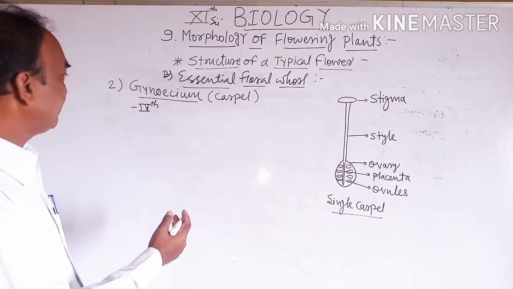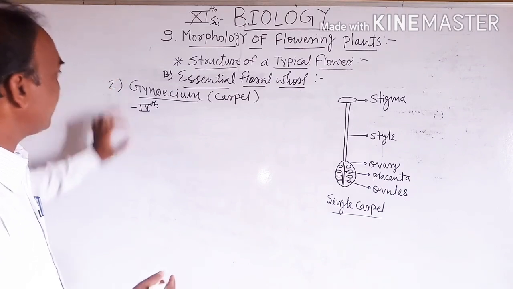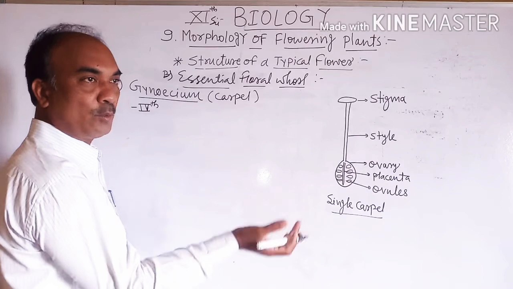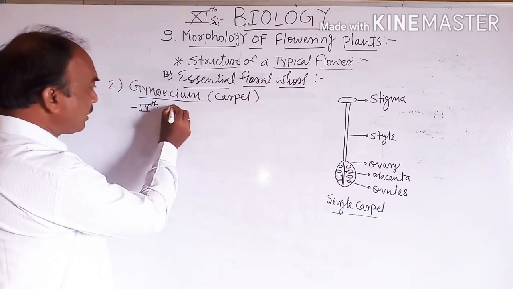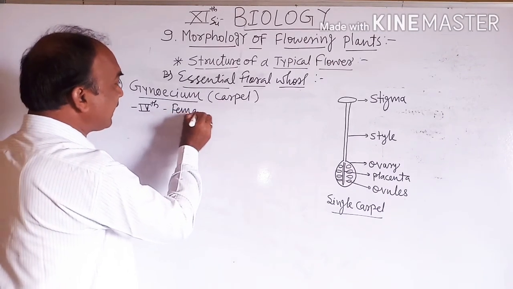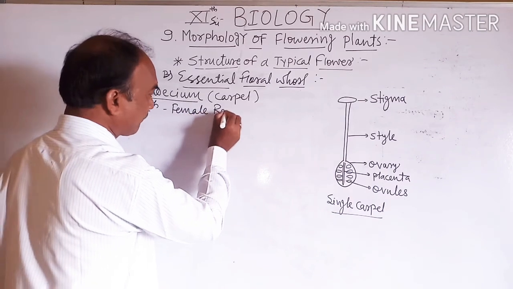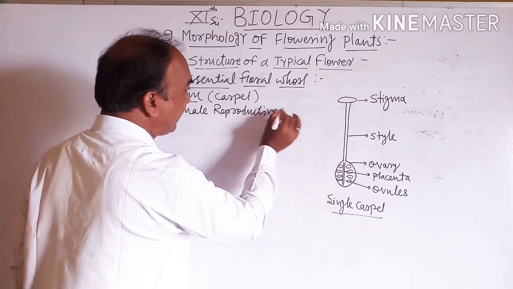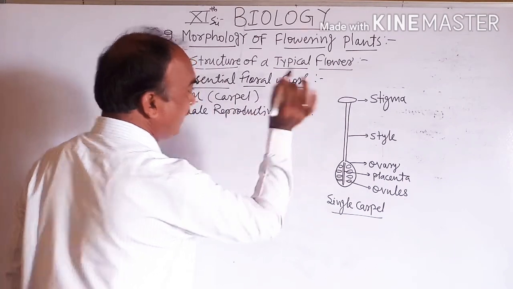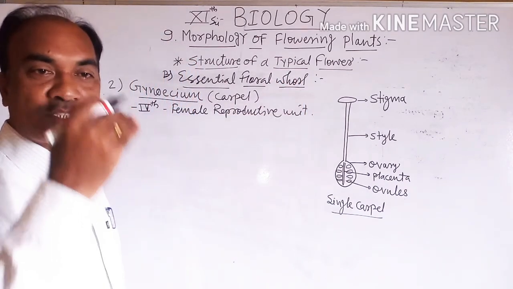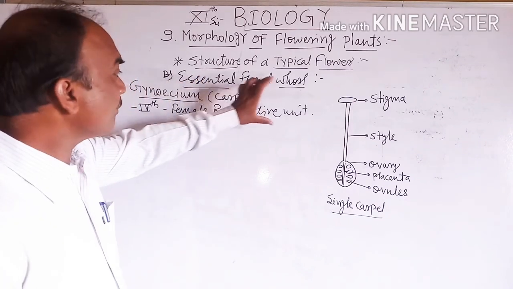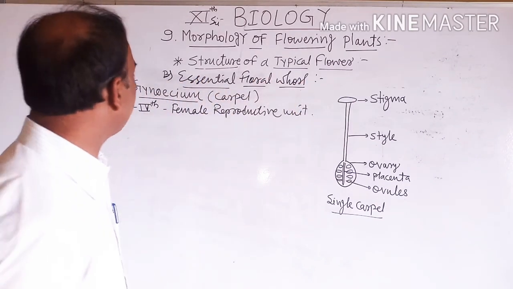Androecium is the third, and gynoecium is the fourth and the second essential floral whorl. Gynoecium is the female reproductive unit. Androecium is the male, gynoecium is the female reproductive structure or unit.